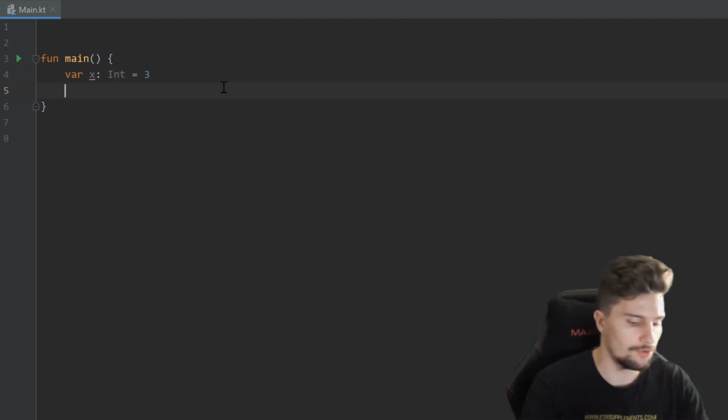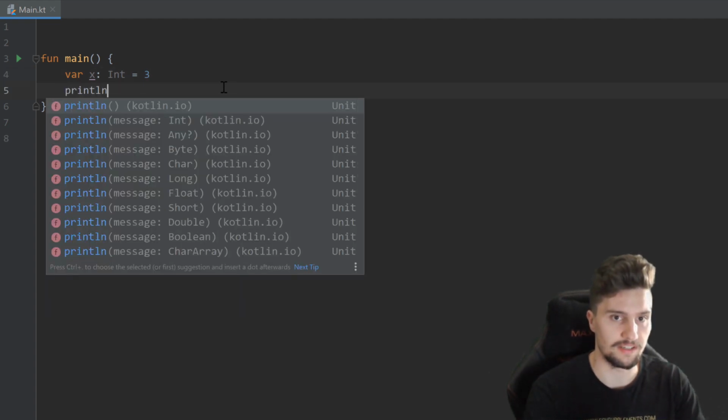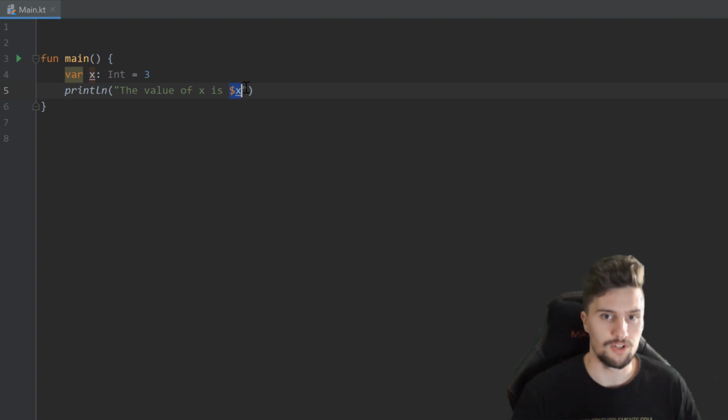And now we could, for example, just write another println statement here in the next line, println, and in here we could write "the value of x is" followed by a $ sign and then x. So that $ sign will just insert the actual value of x. So it won't just print x to the console as it is here. Instead, it will take a look which value is saved in that x variable, which is 3, and then insert it here at that place.